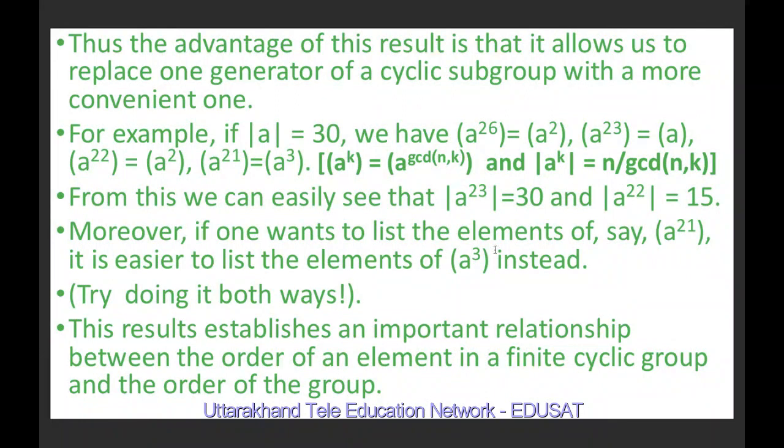Moreover, if one wants to list the elements of the cyclic group generated by a^21, it is easier to list the elements of a^3, because it is convenient for us to write the elements of a^3. So this theorem allows us to replace one generator of a cyclic group with a more convenient generator. So this result establishes an important relationship between the order of an element in a finite cyclic group and the order of the group.